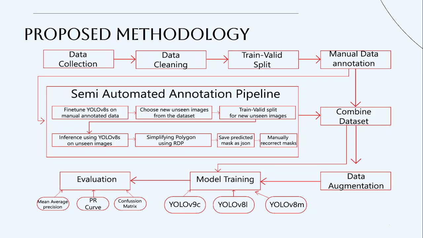First of all, we actually tried three variants of the dataset. I actually tried training on the manual data annotation only. In the three different datasets, I tried two data augmentations, and I also tried the combined dataset only, without any augmentation. I will be talking about those in detail in the results section. Then for evaluation we use mean average precision, one of the classical evaluation metrics for segmentation tasks, the PR curve, precision recall curve, and confusion matrix.